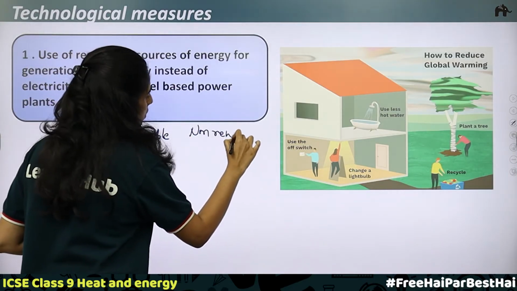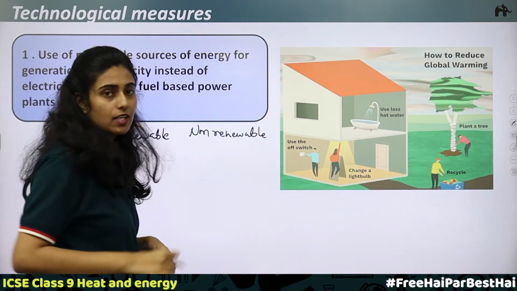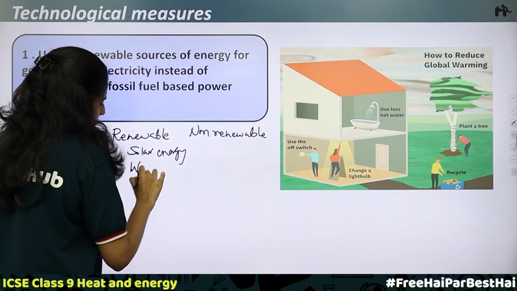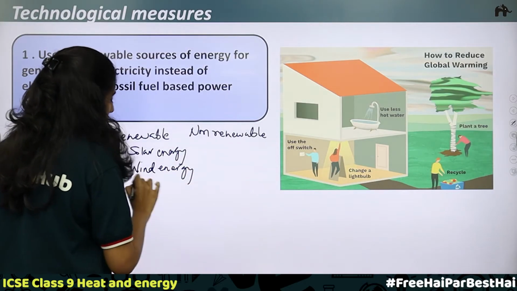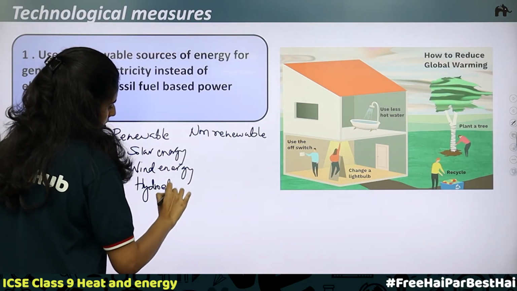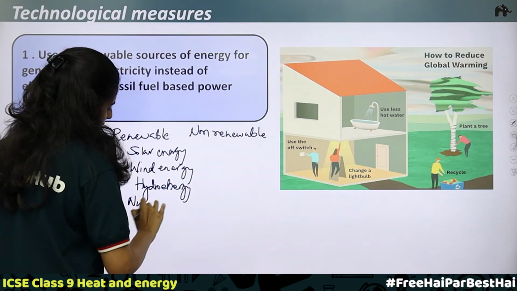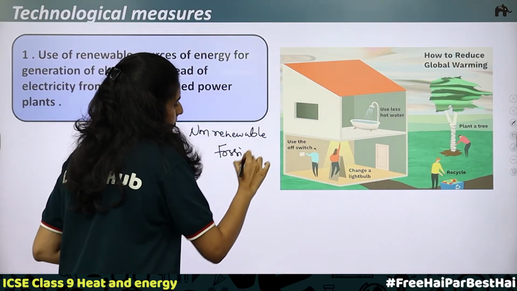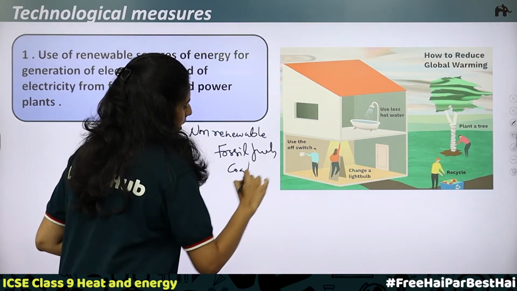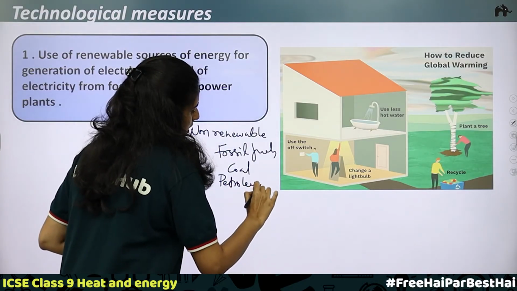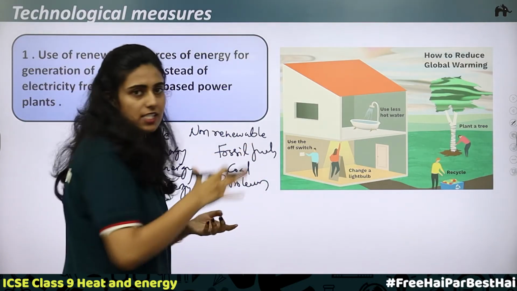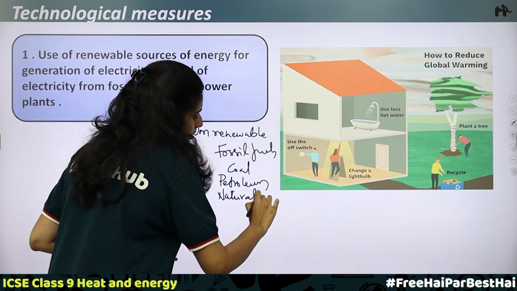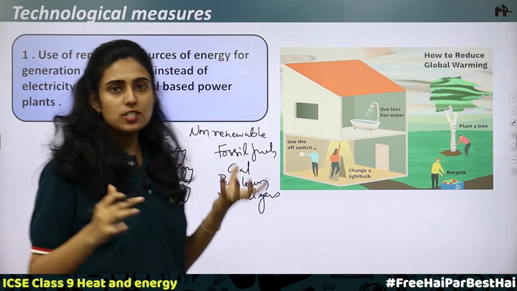What are the renewable sources of energy? Example, solar energy, wind energy, hydro energy, nuclear energy. When you take the case of non-renewable sources, the first one is the fossil fuels. You have coal, you have petroleum, in which petrol, diesel, kerosene, LPG, etc. are included. Then you will be having the natural gas. All these come under the non-renewable sources of energy.